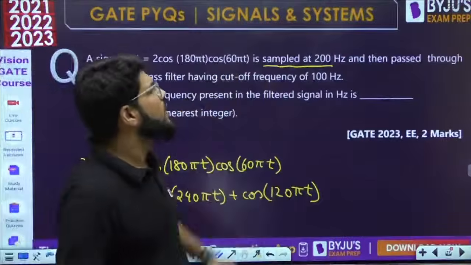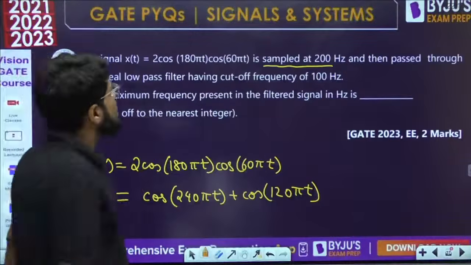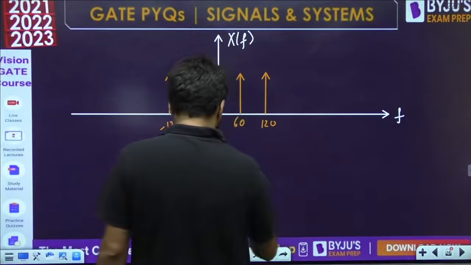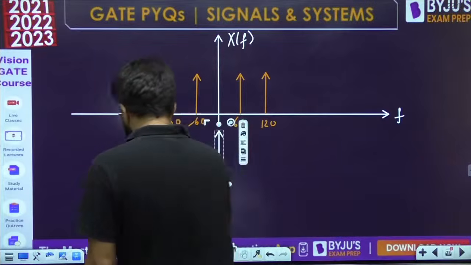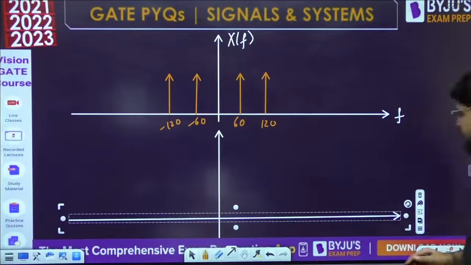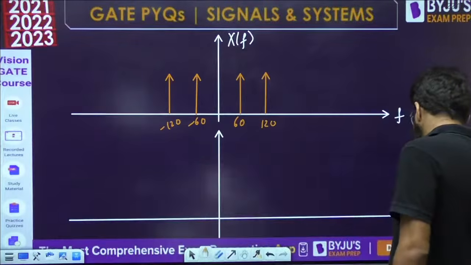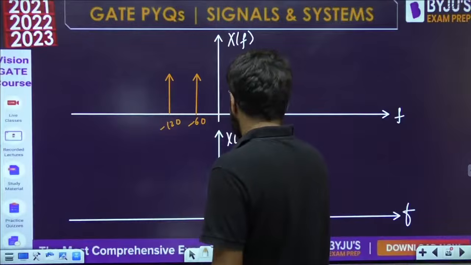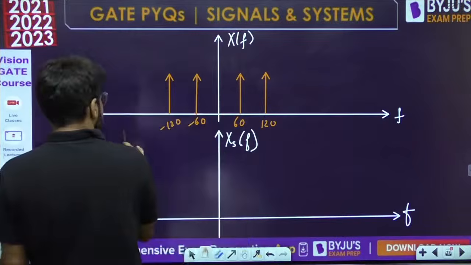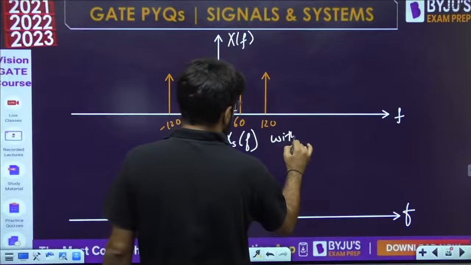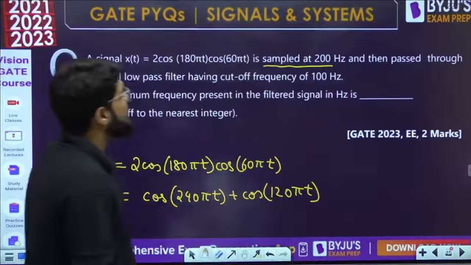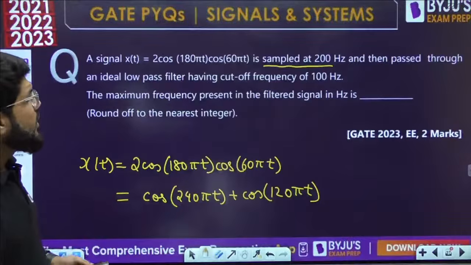Now this is sampled at 200 Hertz and then passed through an ideal low pass filter. So what is the sampled waveform? What is the Fourier transform of the sampled signal? If you have studied sampling, you should be able to sketch this directly. The sampling frequency is 200 Hertz.